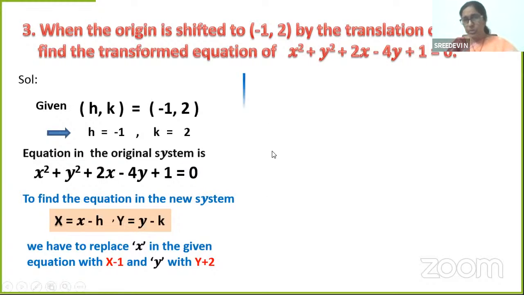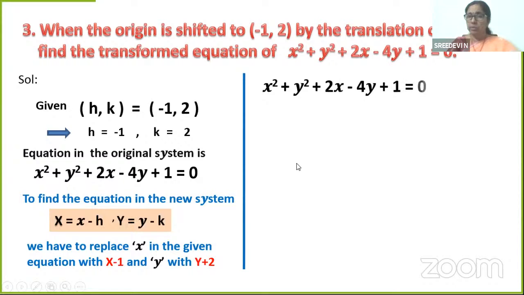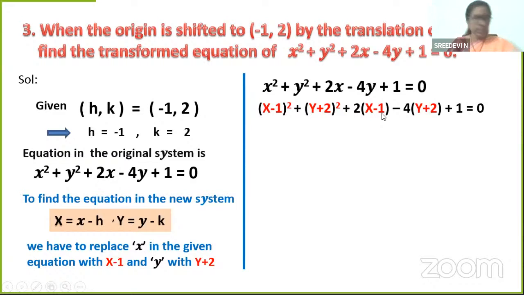Let's substitute these two values in the given equation. The equation is written here. Instead of x, what am I writing? X minus 1 whole square plus Y plus 2 whole square plus 2 into small x, which is X minus 1, minus 4 into Y plus 2 plus 1 is equal to 0. This is simple for you. You know what this form is?